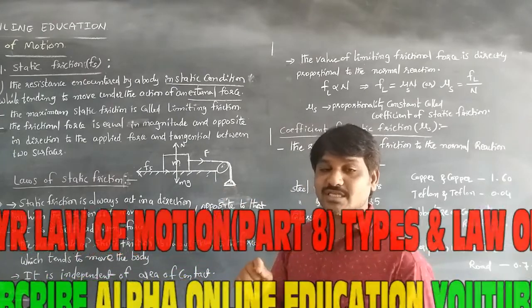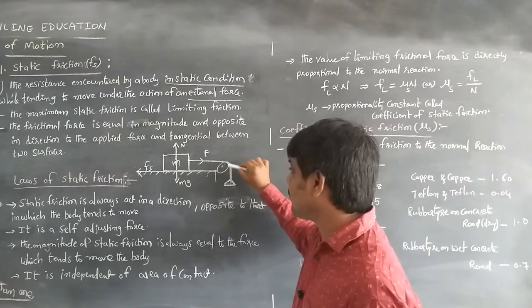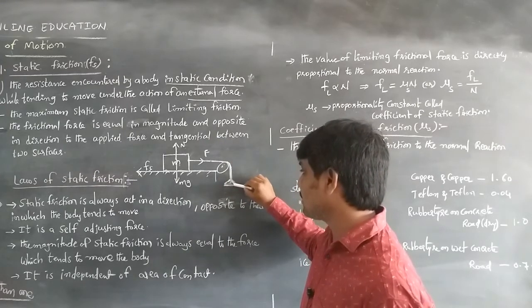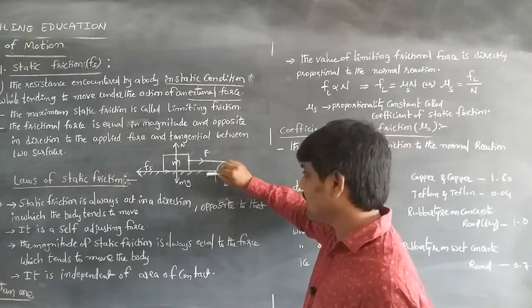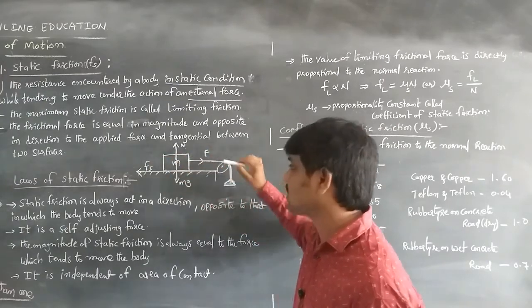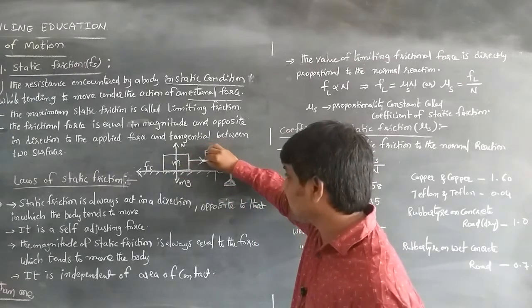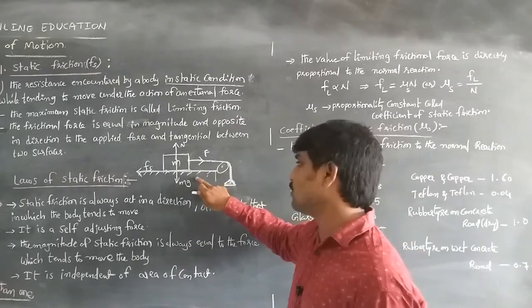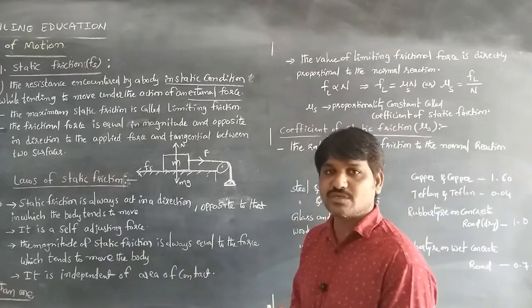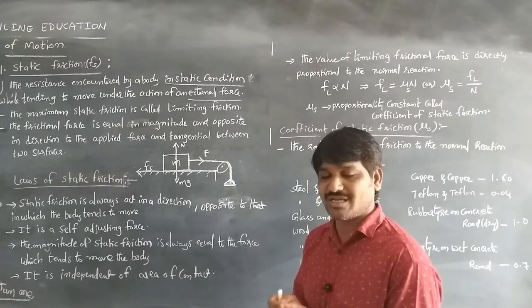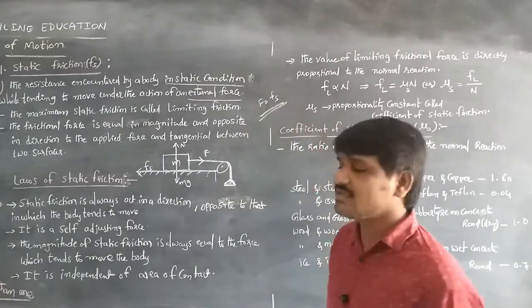If the net resultant force is not equal to 0, and if the mass in the pan is increased by putting some weights, the force is acting in this direction, and the frictional force acts in the opposite direction to the applied force. Until the magnitude of the frictional force and the applied force are the same, that is F is equal to Fs, the body will stay at rest.